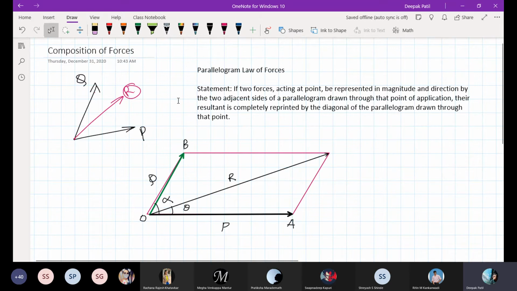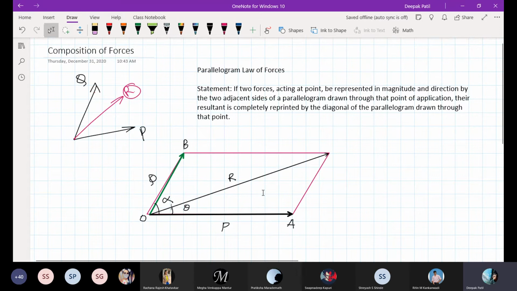The resultant of these two forces, I just explained what that means, is the one which will give the same effect as P and Q together. The resultant is completely represented by the diagonal of the parallelogram drawn through that point. Which point?